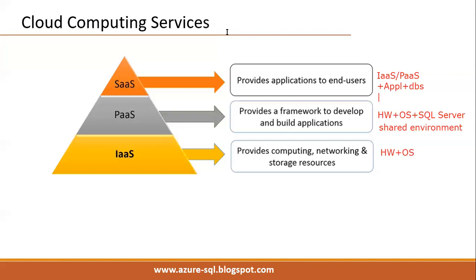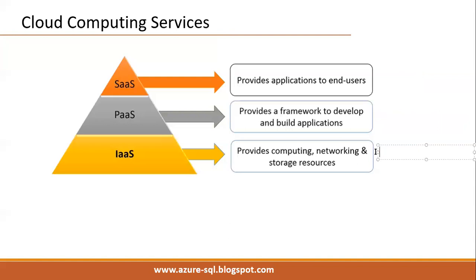Coming to SQL Server, as a SQL Server DBA, in IaaS we can create our own dedicated machine with SQL Server, which we call Azure SQL VM.